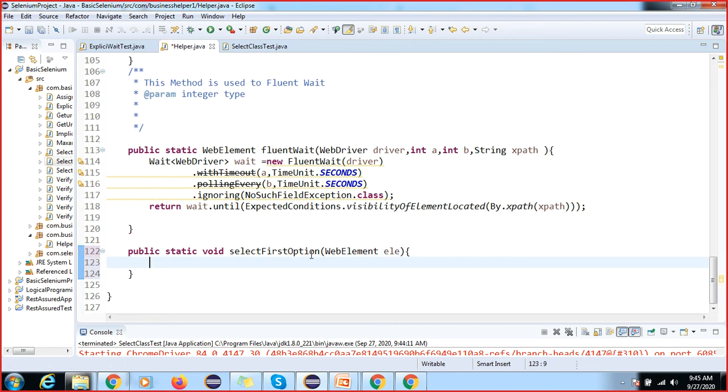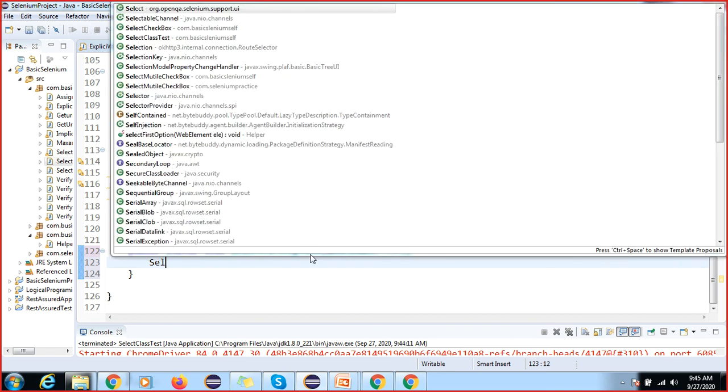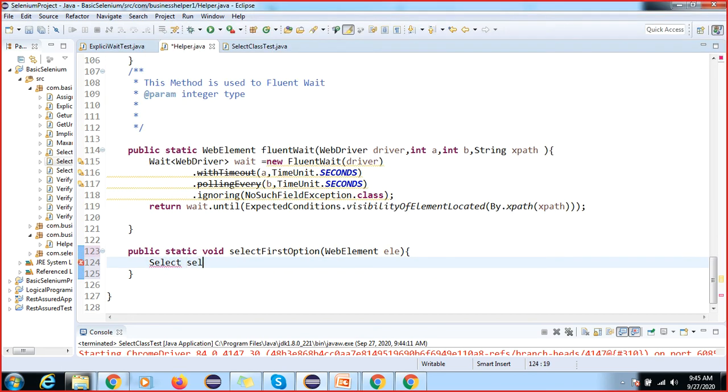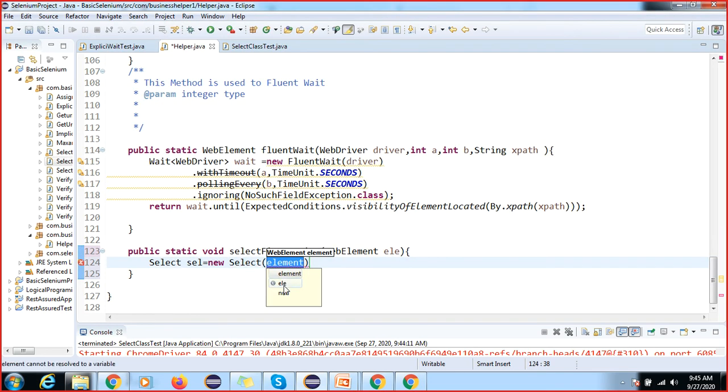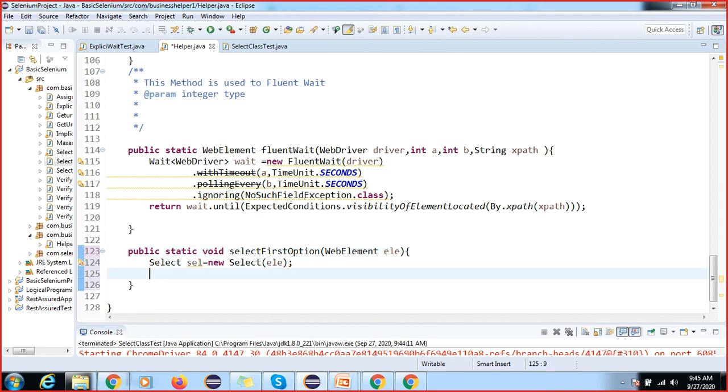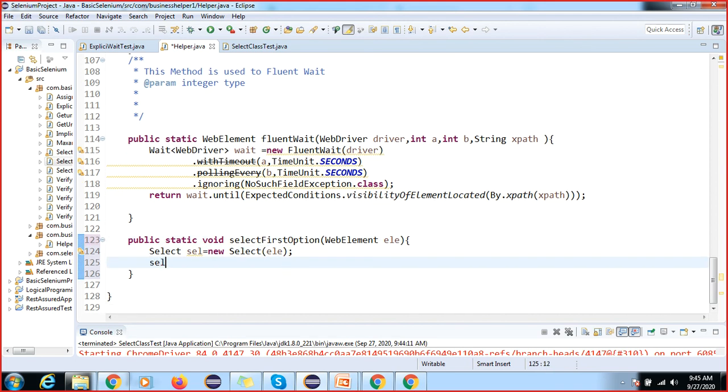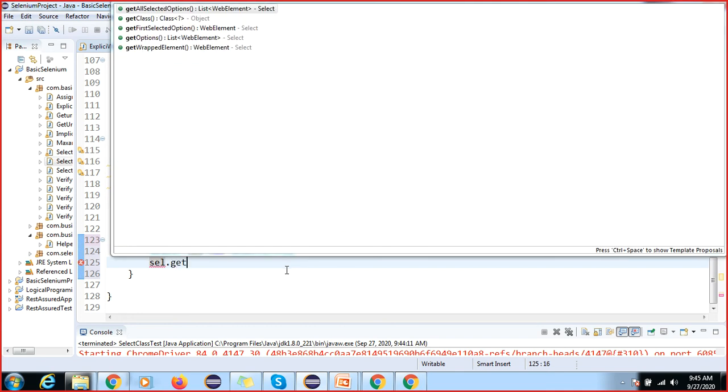Now again we can create a Select class, Select sel equal to new Select. Okay, so here it will accept this element now, and so sel dot getOptions. Sorry, getFirstSelectedOption, yeah, this one, right?